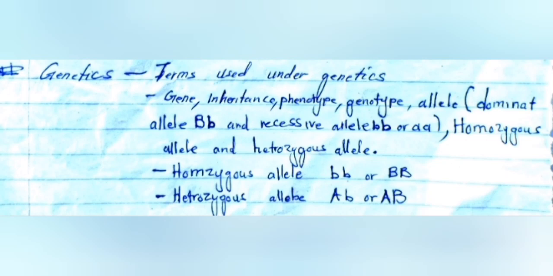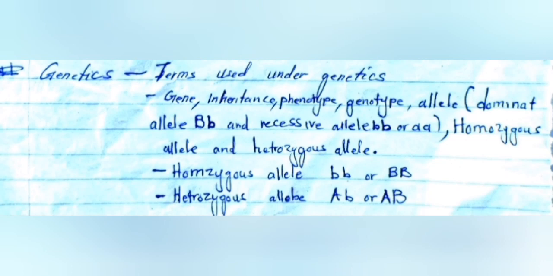Under alleles, you can have a dominant allele. A dominant allele is more powerful than a recessive allele. So under alleles we have a dominant allele followed by the recessive allele. In this case, a dominant allele is going to express itself on the phenotype, since I was saying phenotype is an outward appearance of a living organism.